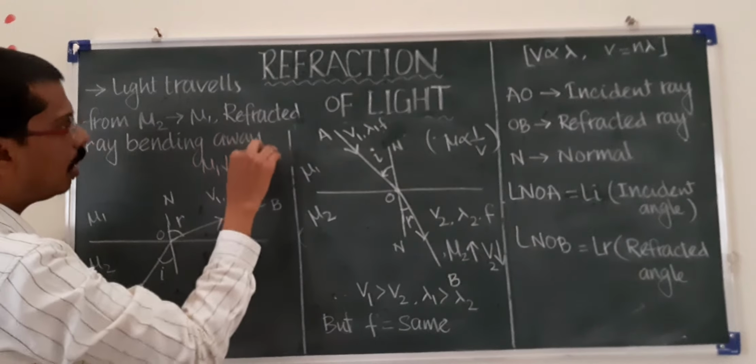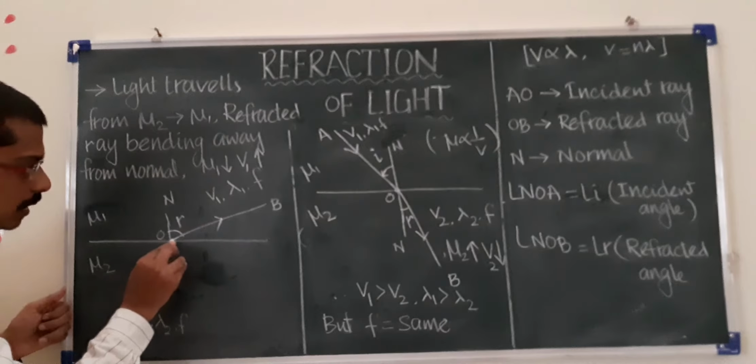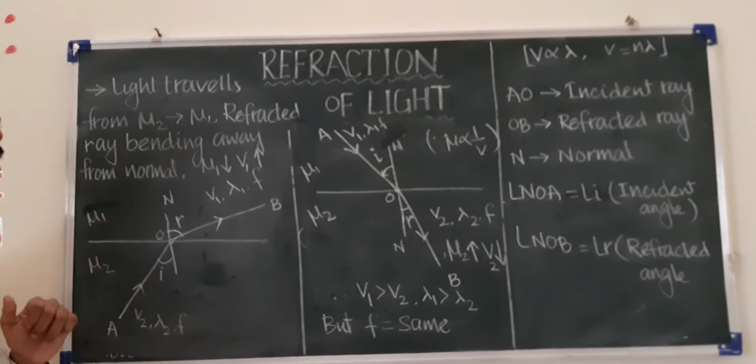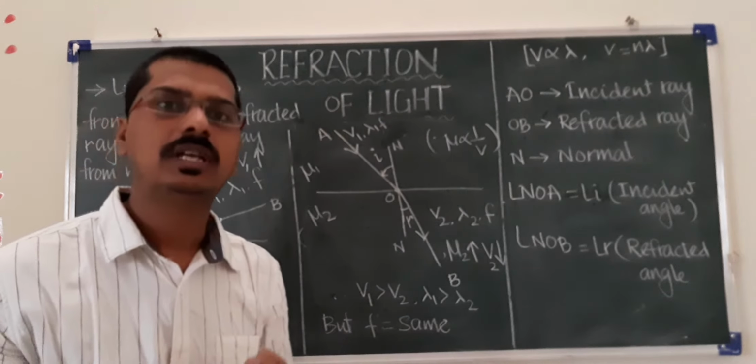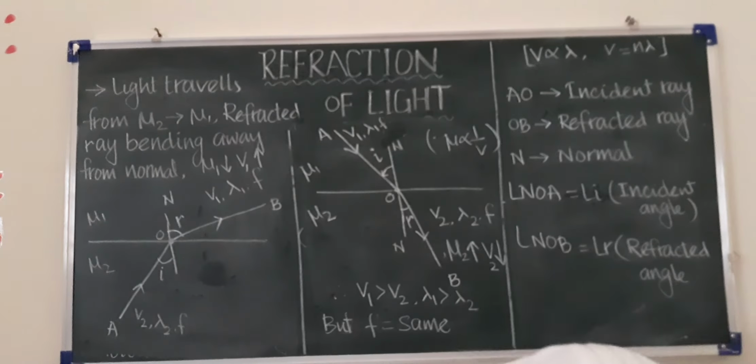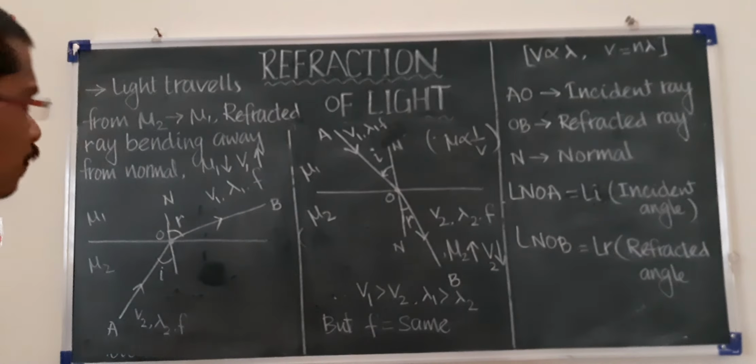Okay, these are the basics. Based on this, we are understanding the angle of incidence and the angle of refraction, and the incident ray, refracted ray and normal meet at the same point. According to this concept, we can take the laws of refraction. What are the laws of refraction?